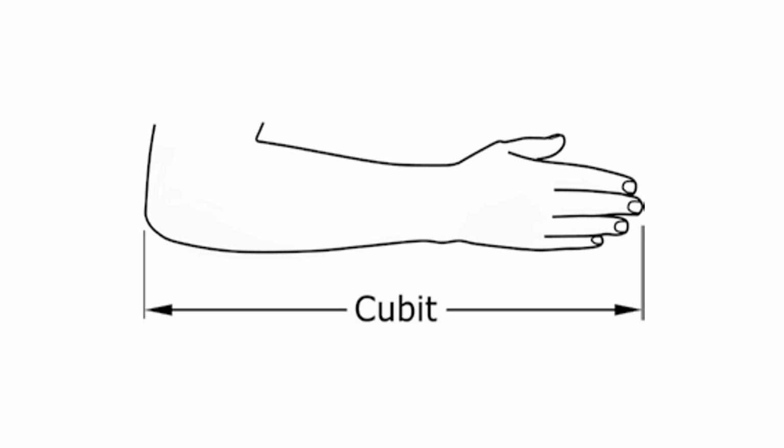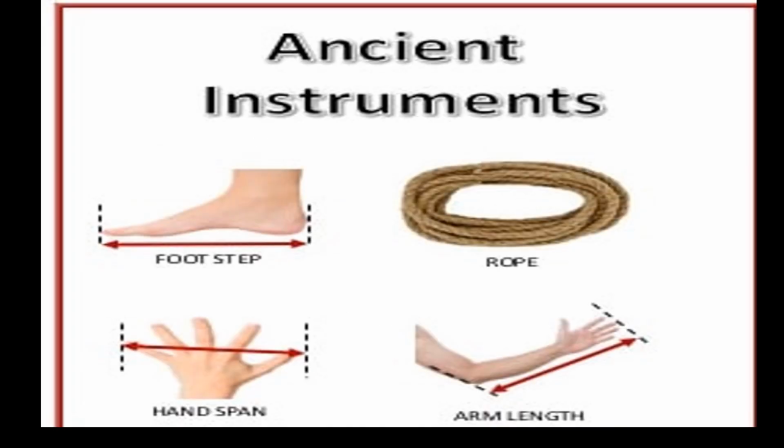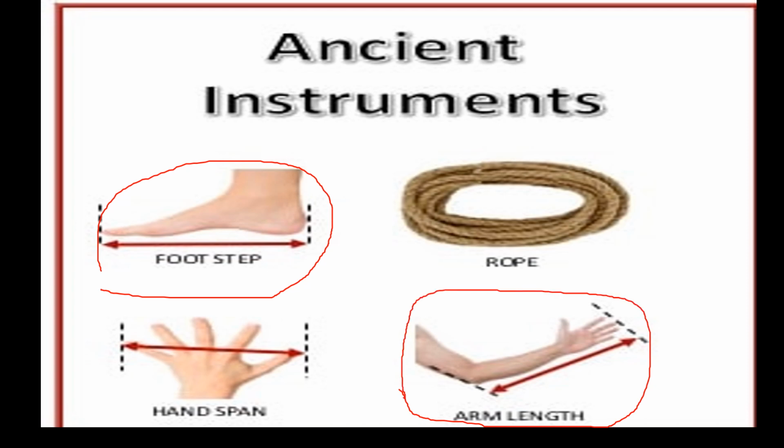Then what is a cubit? It was used during ancient times in Egypt. The distance between a man's elbow and the tip of the middle finger is called a cubit. Also, along with the handspan, body parts like footstep and arm length were used for measuring the length of different things. Also, rope was used for measuring length. But as the size of the body parts of each individual is different, there was a lot of confusion and there was no uniformity. Therefore, standard measurement was adopted.